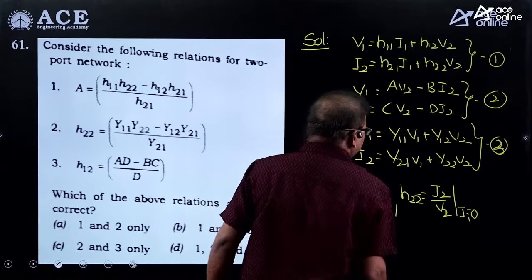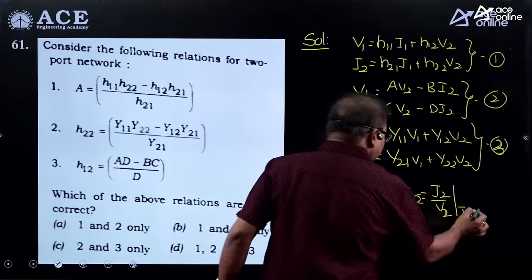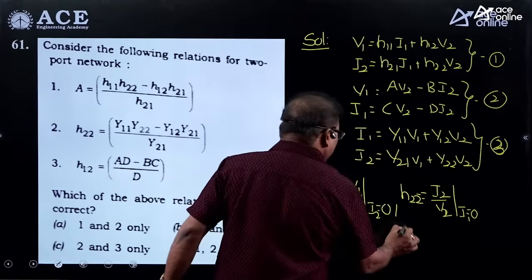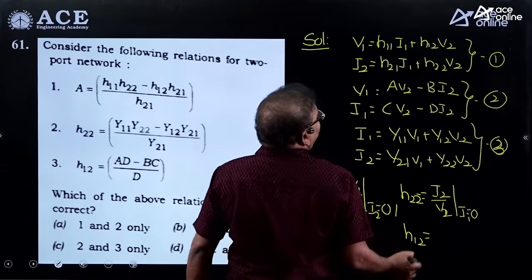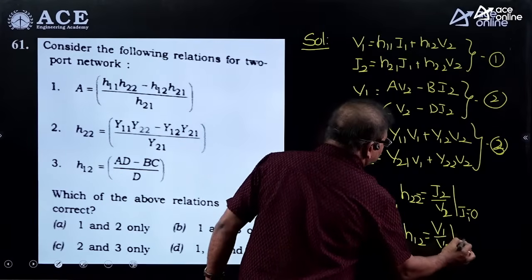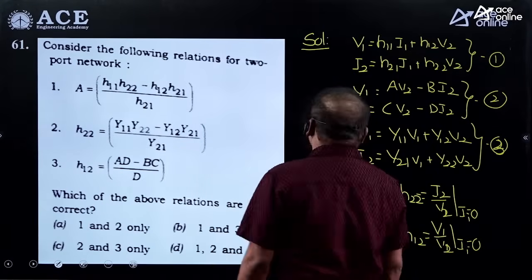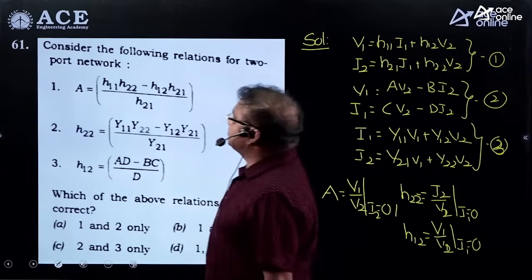You should get the relation between the H parameters and the Y parameters. And finally, what is our required value? H12, in terms of ABCD parameters. H12 is equal to V1 by V2 when I1 is equal to 0. By taking these conditions, you will get the final answer as an option.